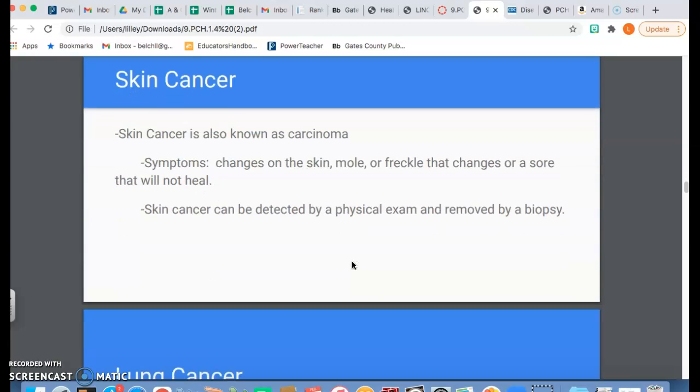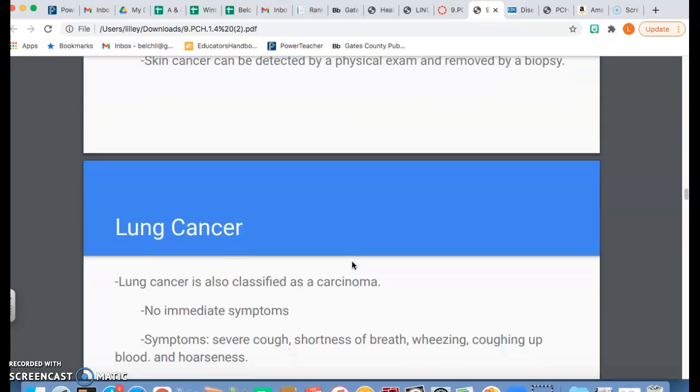Skin cancer, of course, is also known as a carcinoma, and that is one of the most common forms of cancer. Symptoms would be changes in a mole or freckle on your skin, or changes in a sore that won't heal. It can be detected by a physical exam, and it's diagnosed by a biopsy.